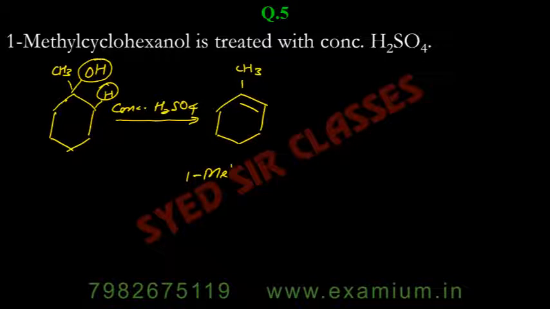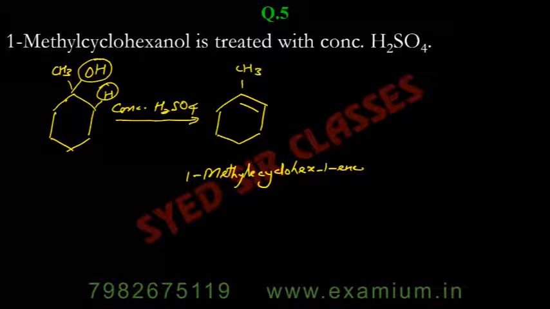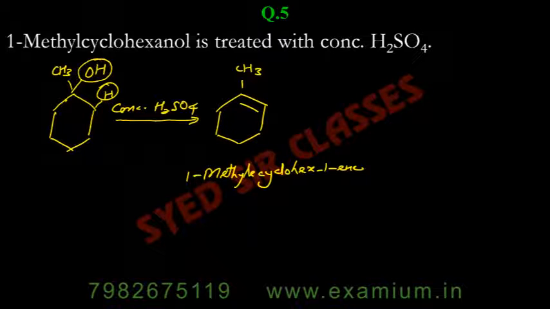So it will be 1-methylcyclohex-1-ene. Whether you write hex-1-ene or hexene, it is correct. But there will be a minor product in this case as well. This is the major product, because concentrated H2SO4 will remove OH and H from adjacent carbons and do dehydration.